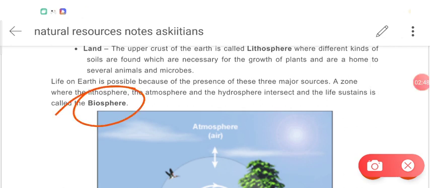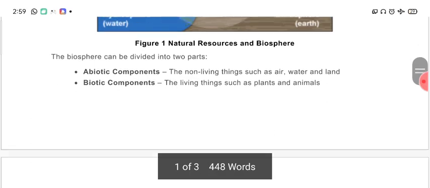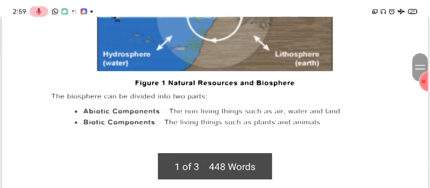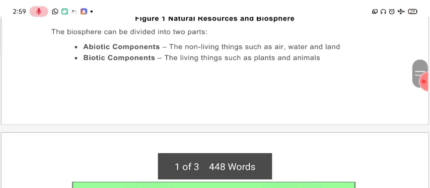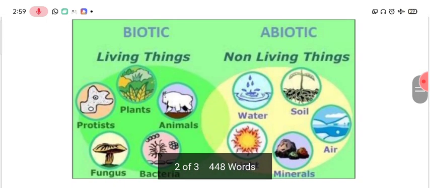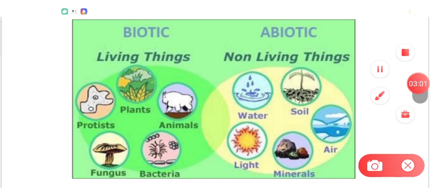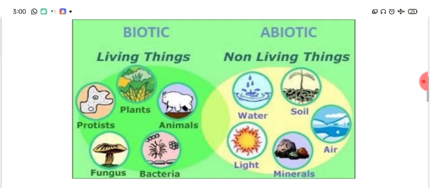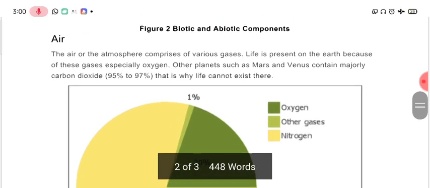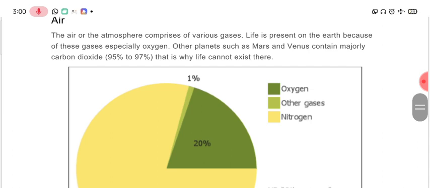Right. Now let's move on to the components of a biosphere. There are two components, the abiotic components and biotic components. Dear students, the biotic components means living things, for example plants, animals and different microorganisms. Abiotic components are non-living things like soil, water, air, minerals and light. So biotic and abiotic things constitute the biosphere.